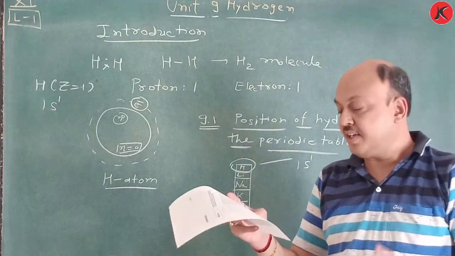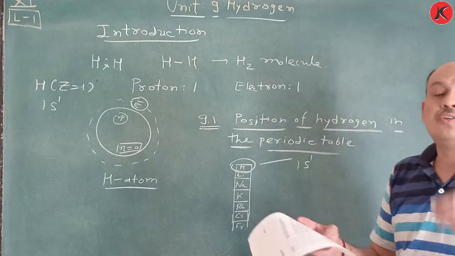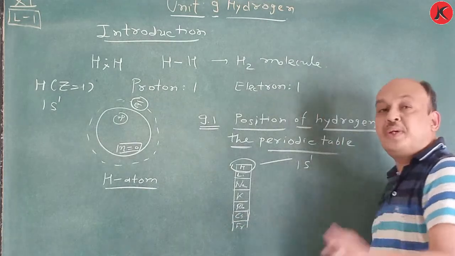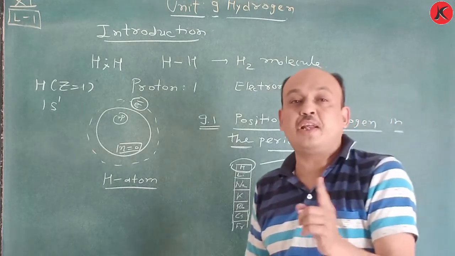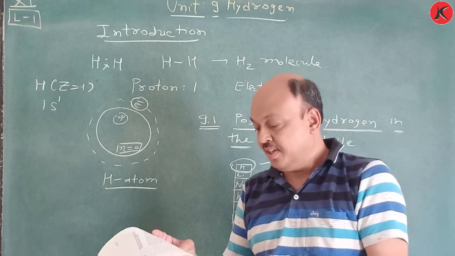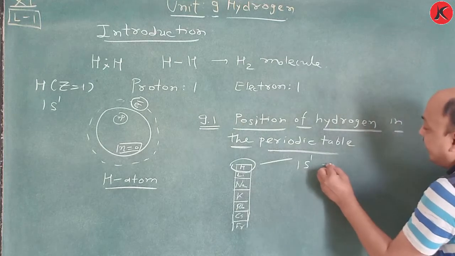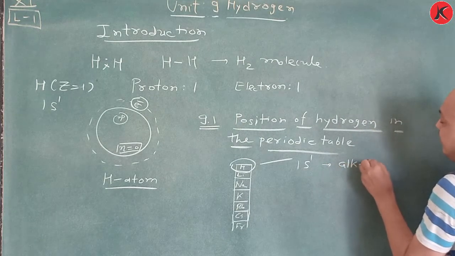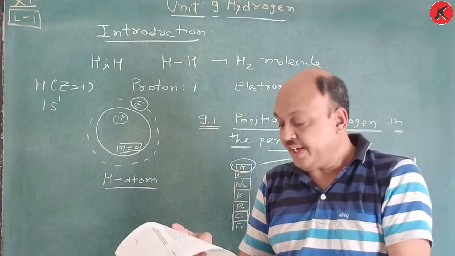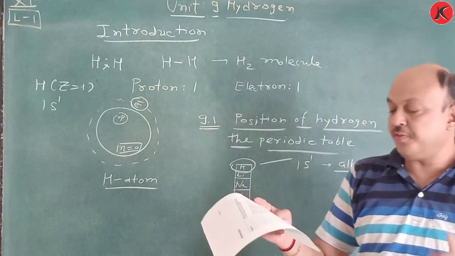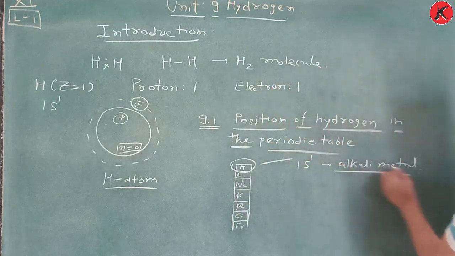On one hand, its electronic configuration is similar to the outer electronic configuration of first group elements. If you open the periodic table, just see the first column, that is nothing but the first group elements, which are called alkali metals. So it has an alkali metal like electronic configuration, just like an alkali metal. So there is a question, it is coming in group 1, so it belongs to the first group of the periodic table. On the other hand, now a discussion of alkali metals, that is group 1.